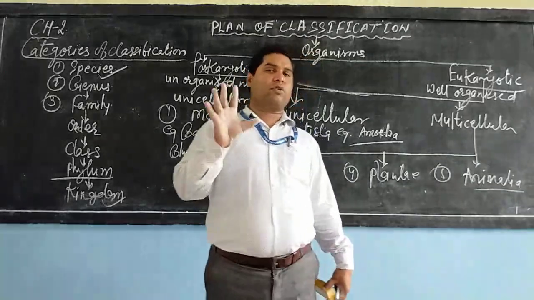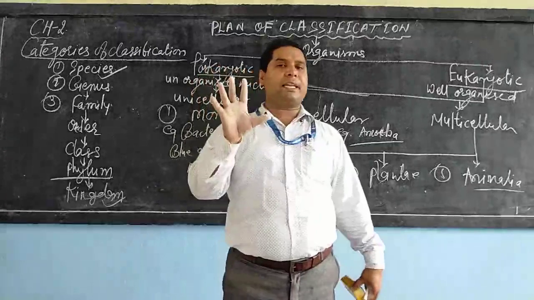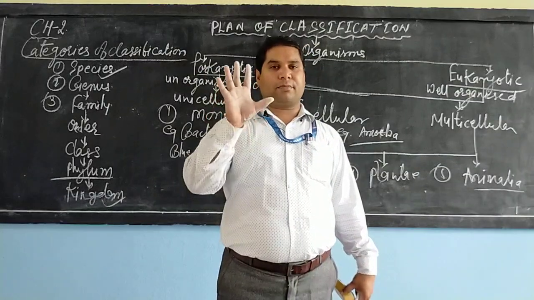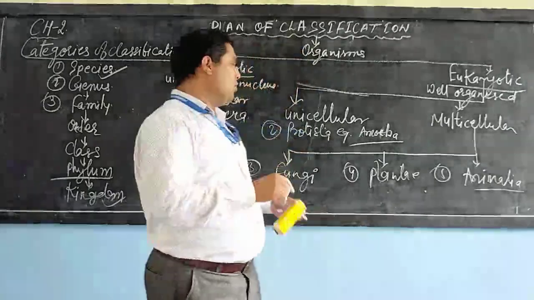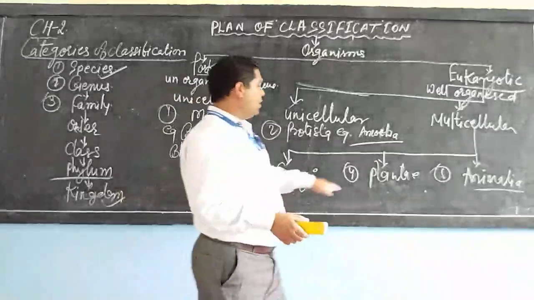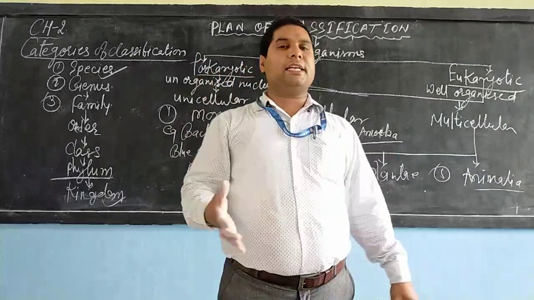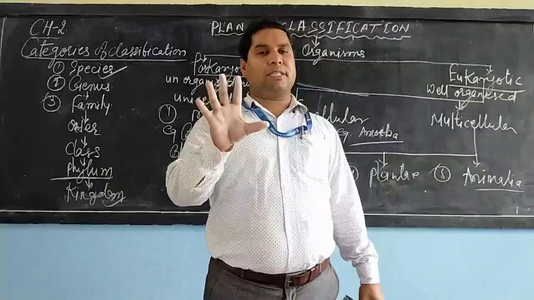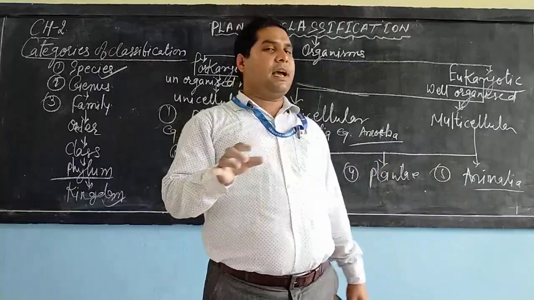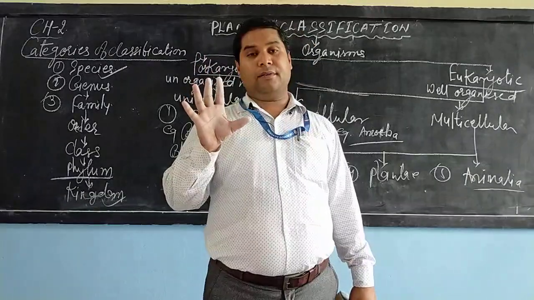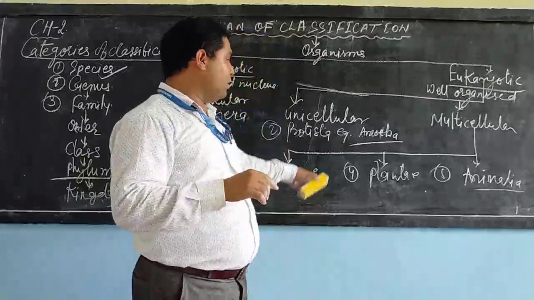So dear student, now you came to know about the five main kingdoms of classification. Now I am going to explain to you about the plantae and animalia. Plantae is further divided into five main divisions, whereas animalia is divided into nine phyla. So let us proceed to the plantae.